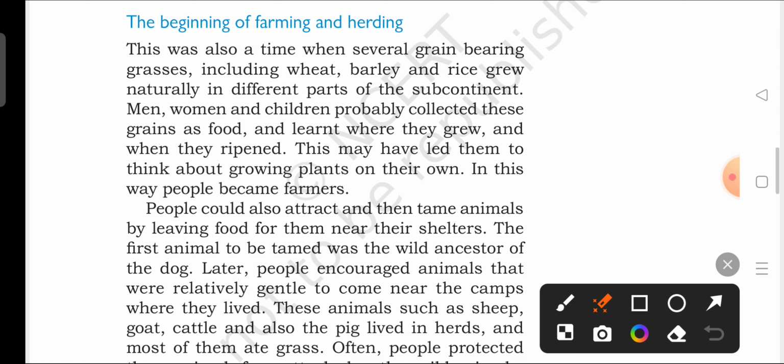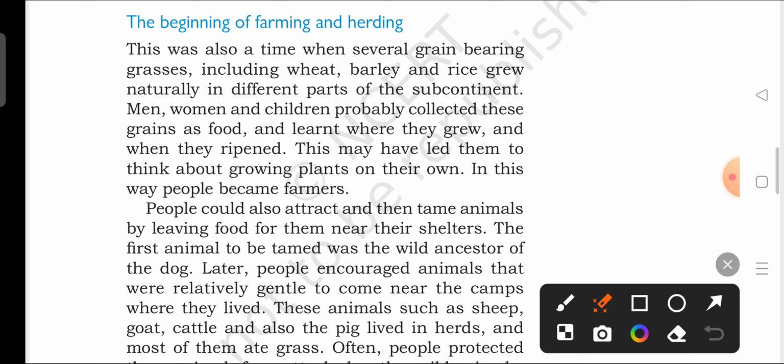As there was a change in the climatic condition, with the growth of the grassland, some other natural grasses which give wheat, barley (that is, jau) and rice started growing naturally in different parts of this subcontinent. Men, women and children probably collected these grains as food and learned where they grew and when they ripened.